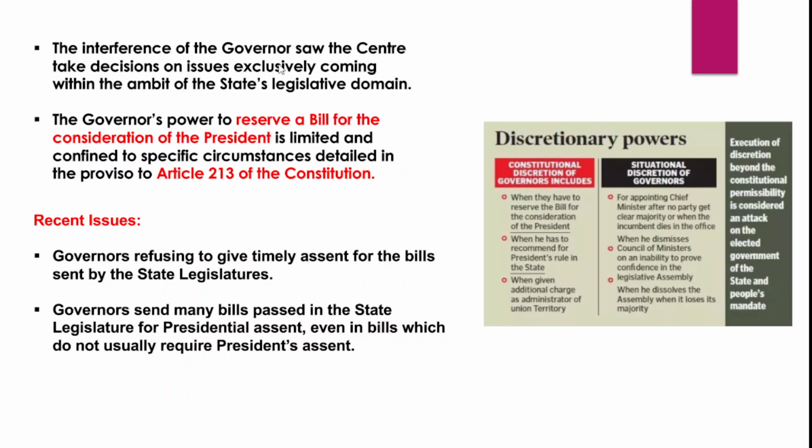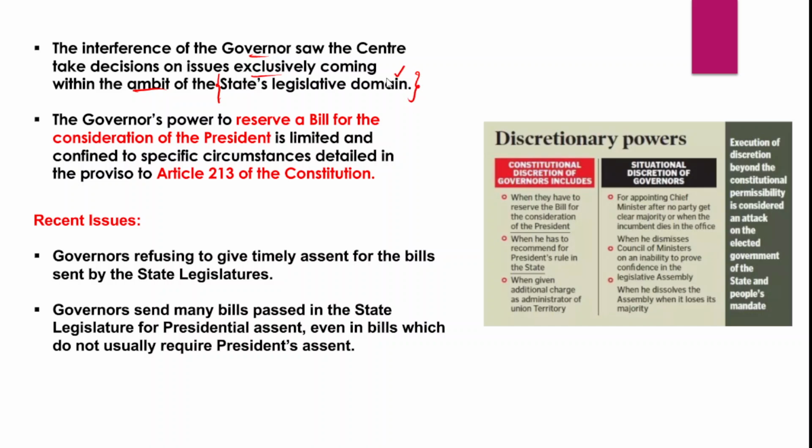However, the interference of the governor in the functioning of the respective state governments and state legislative assemblies is actually viewed as interference of the central government in the functioning of the state government. Okay, because the center takes decisions on issues which exclusively come within its ambit, right? For example, there are certain issues which are solely dealt with by the state legislative assemblies.